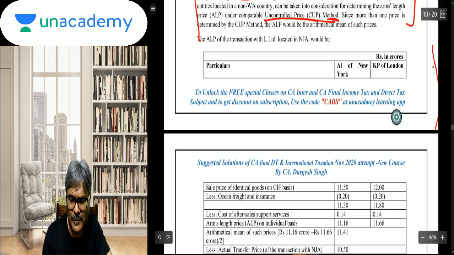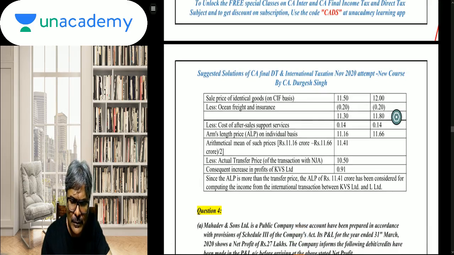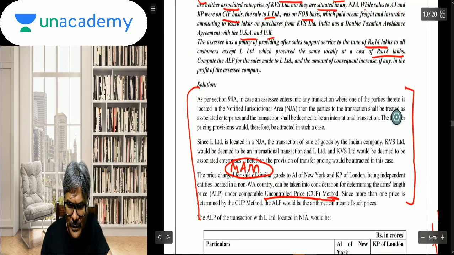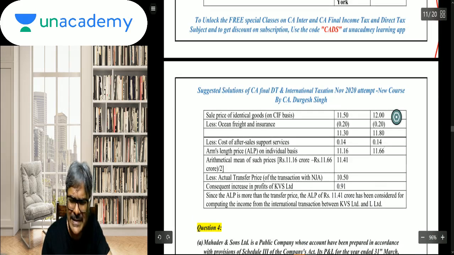So remove that respective insurance and freight, and now you get the FOB. Now the cost of 14, as I have told you, has to be reduced because this is what has been charged. What has been charged is what needs to be removed. So you will remove 14, and you will find this is actually a very simple adjustment.